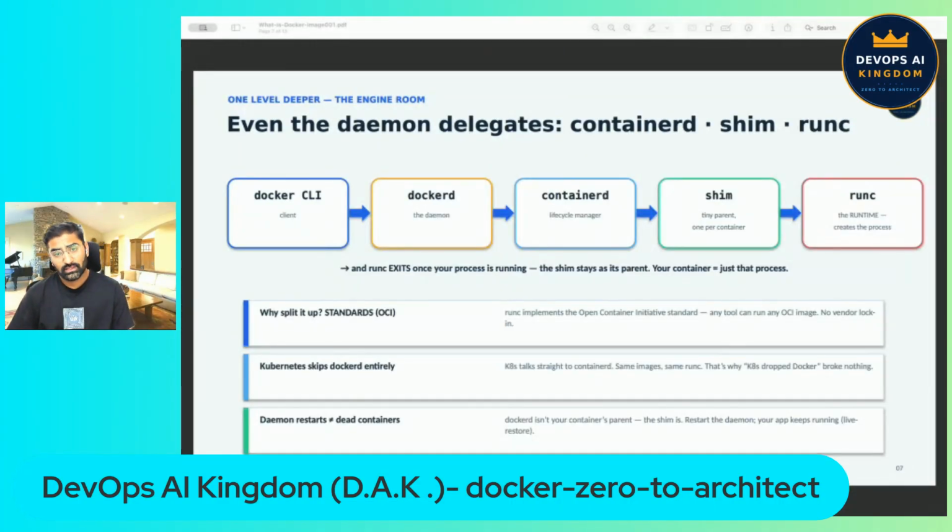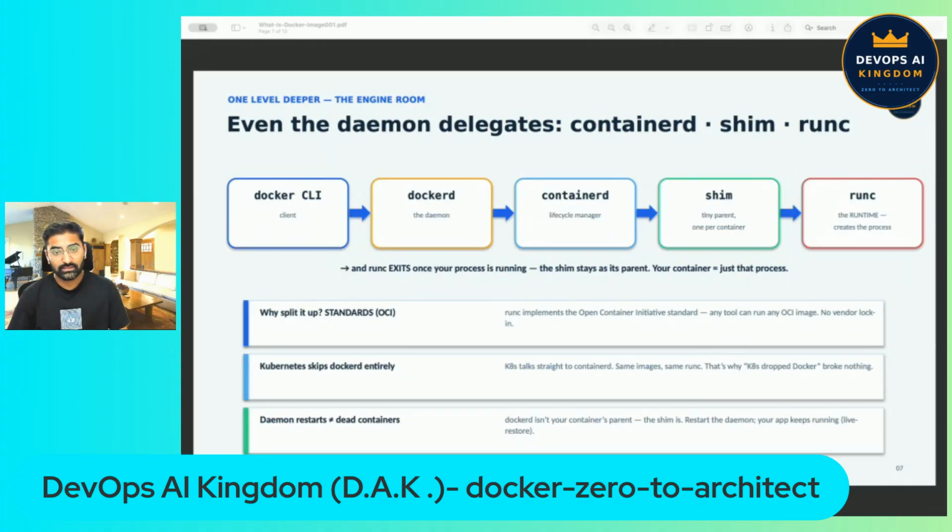Now we go one level deeper into the part that most courses never show you. Here's the surprise. The daemon does not run your container either. Inside the engine, there is a relay race with three more runners, and their names are containerd, shim, and runc.